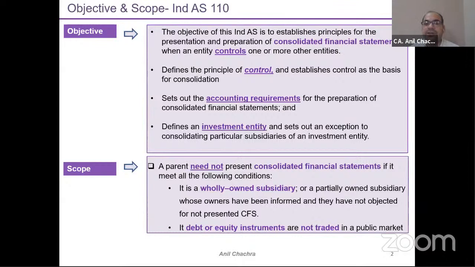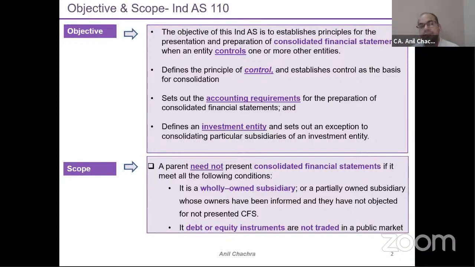Means if it is a wholly owned subsidiary. So please keep in mind the two things in this session. One is a parent company, another is a subsidiary company, right? So parent means who is having an investment in another company. So another company will be called a subsidiary. So a parent and subsidiary relationship should be there. So if it is a wholly owned subsidiary or a partially owned subsidiary whose owners have been informed and they have not objected to not preparing consolidated financial statements, right? So this is one of the things that in this case, we don't need to prepare this CFS.